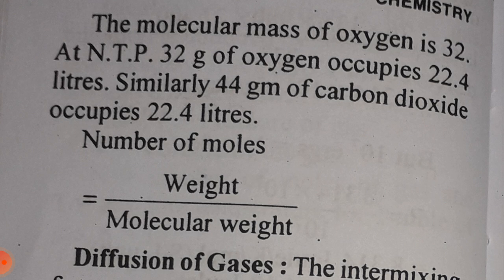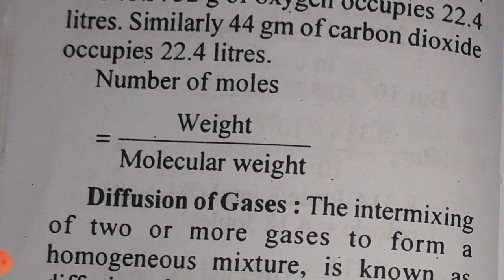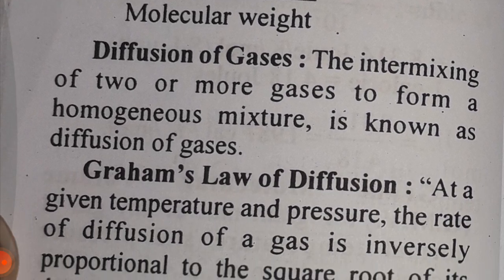The molecular mass of oxygen is 32. At NTP, 32 gram of oxygen occupy 22.4 liters. Similarly, 44 gram of carbon dioxide occupy 22.4 liters. Number of moles is equal to weight upon molecular weight.